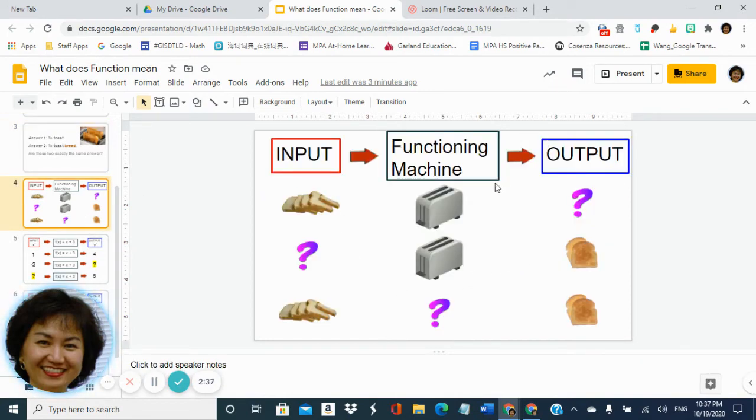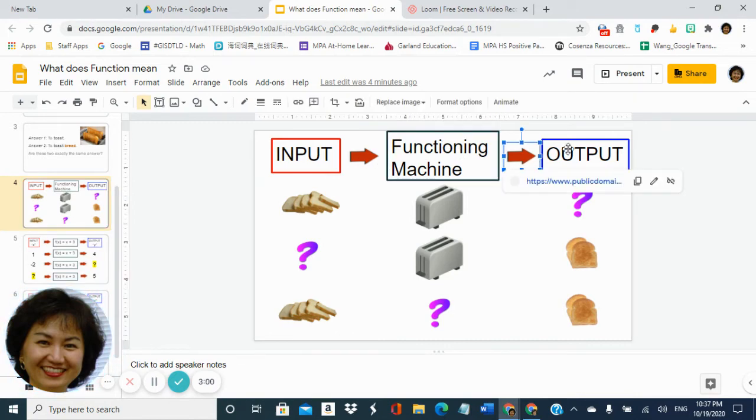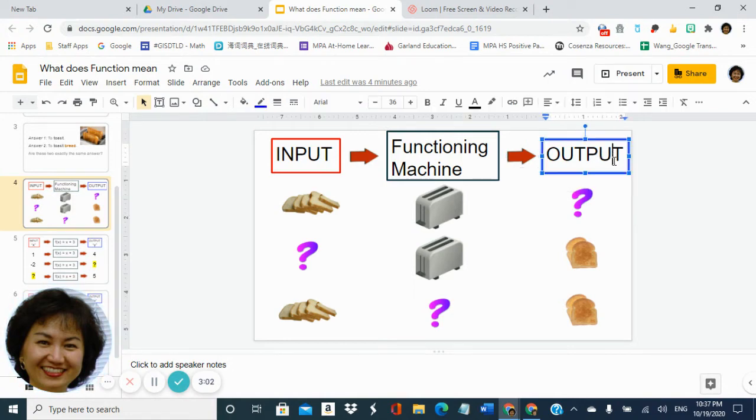Here you can see there is a functioning machine, whatever that is. In our example, this is our toaster. You have to send something into that functioning machine. We call that input. Then this functioning machine will work on that input and get an output.